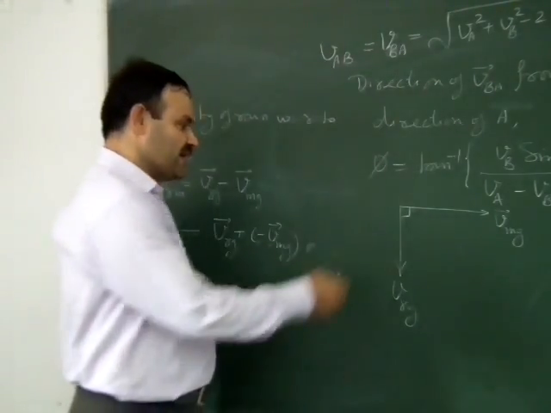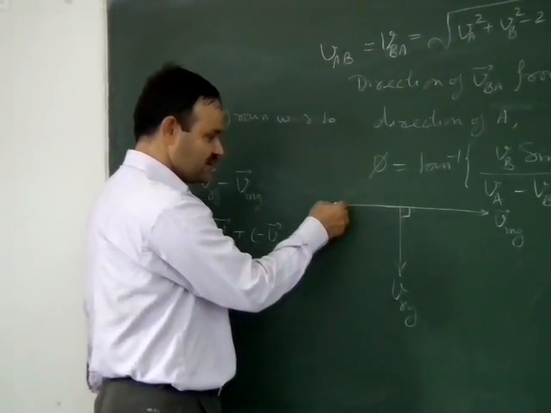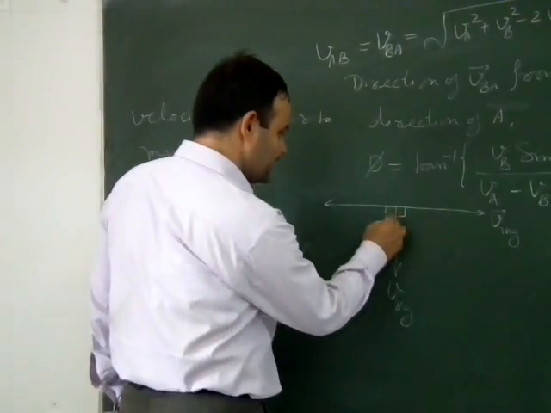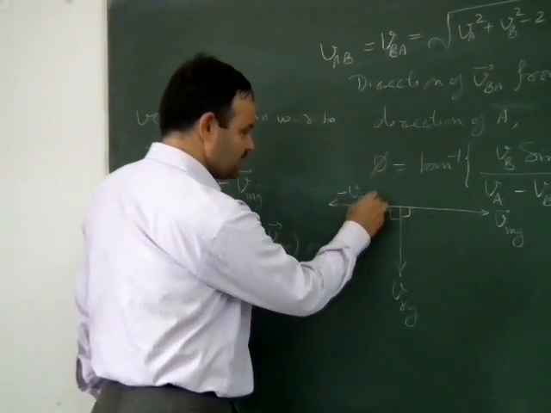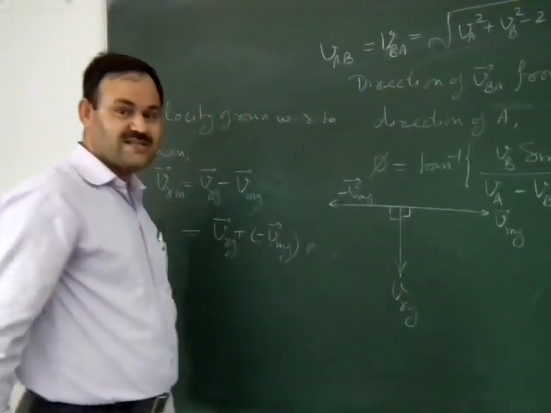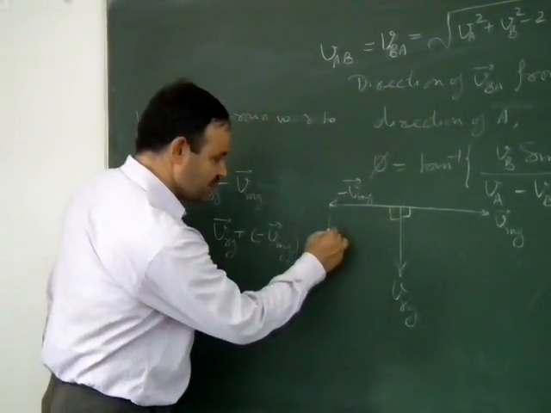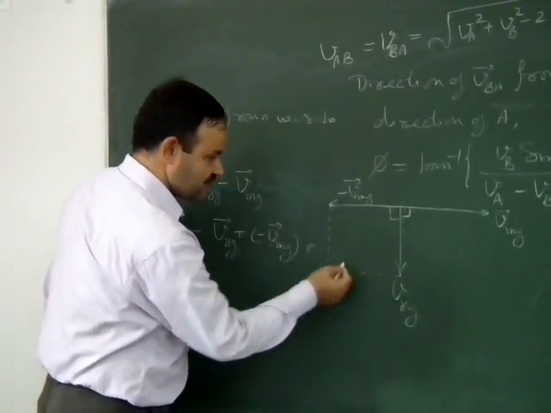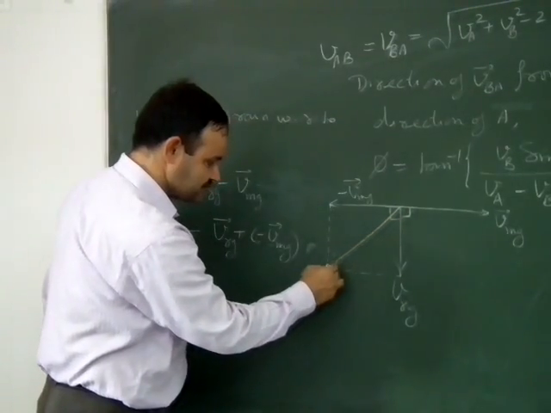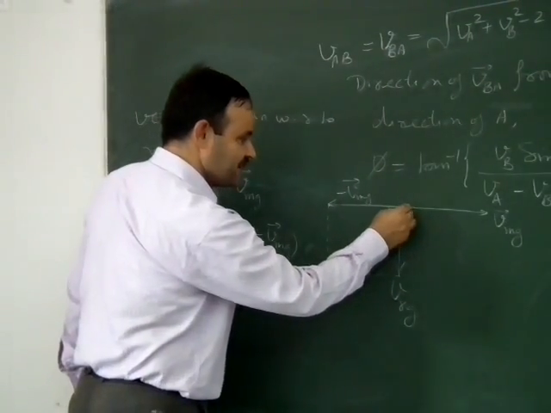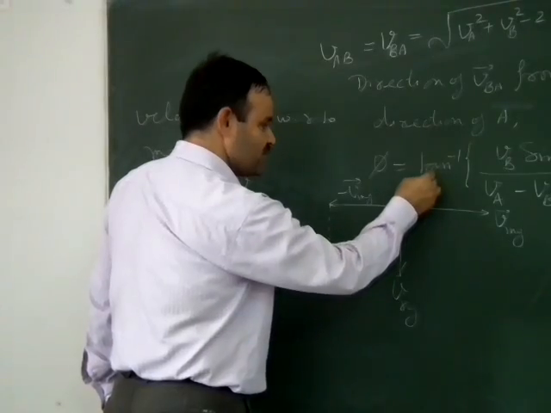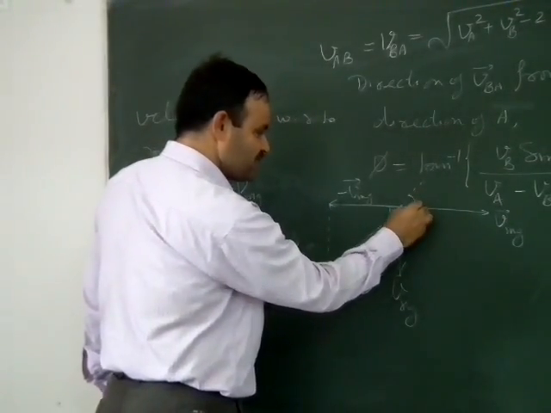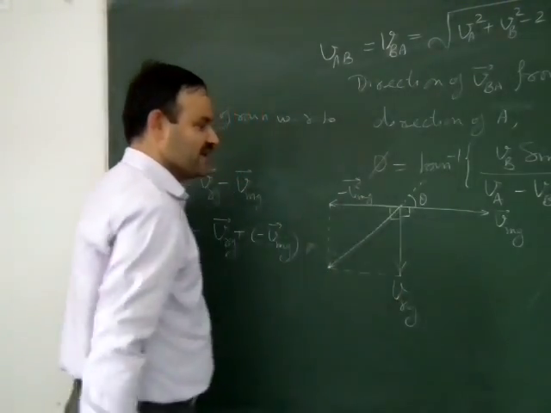Minus VMG will be obtained by reversing the direction of VMG. And if we add minus VMG in VRG, then the resultant will be somewhere here. So to the man moving on the road, the direction of rain appears to be this one.